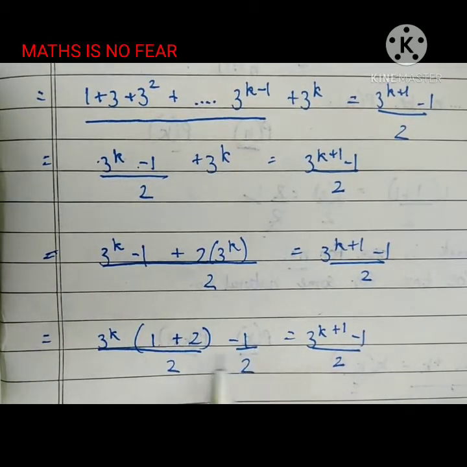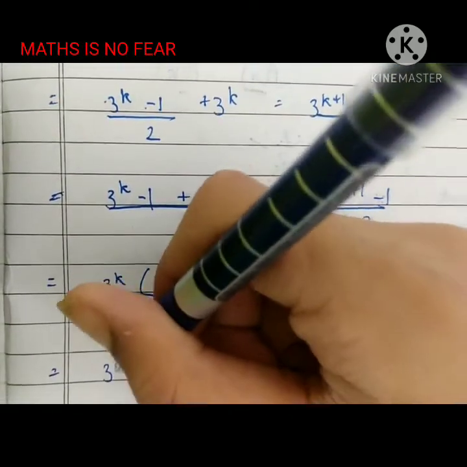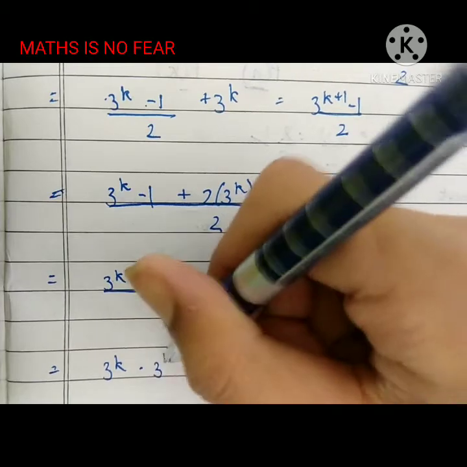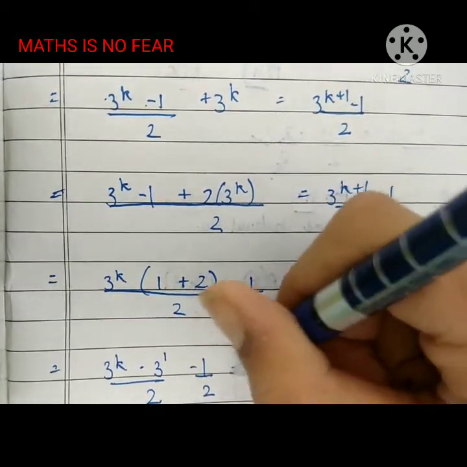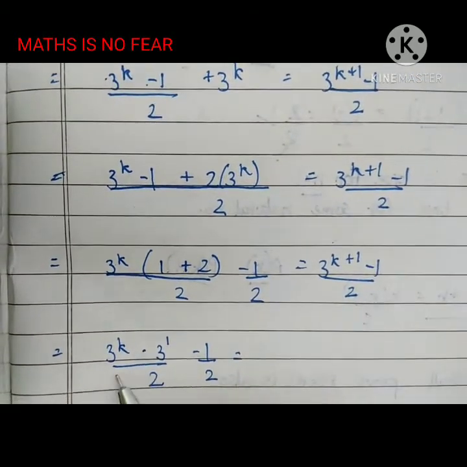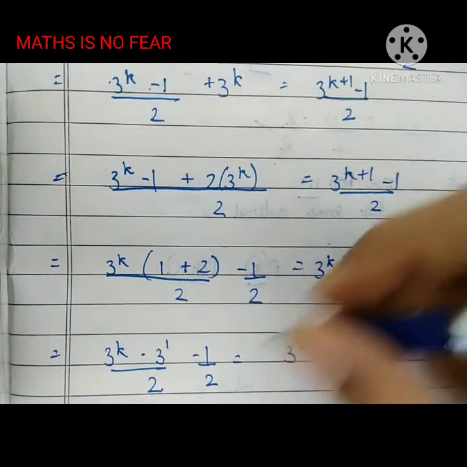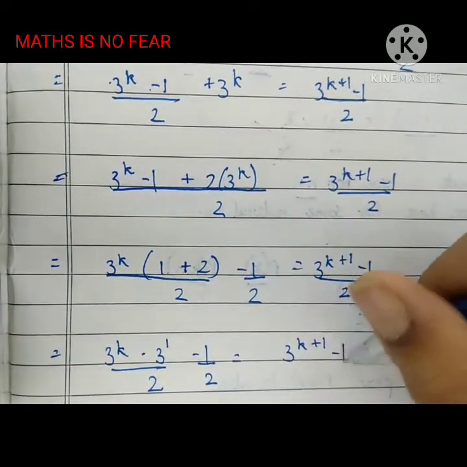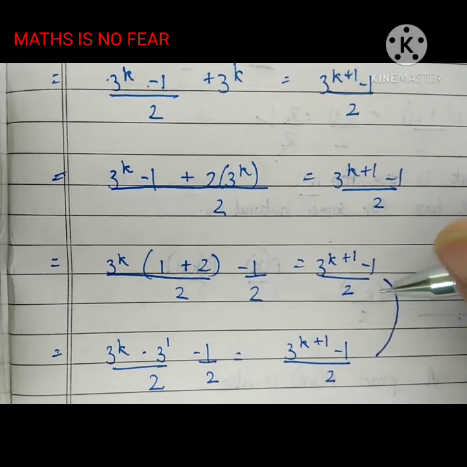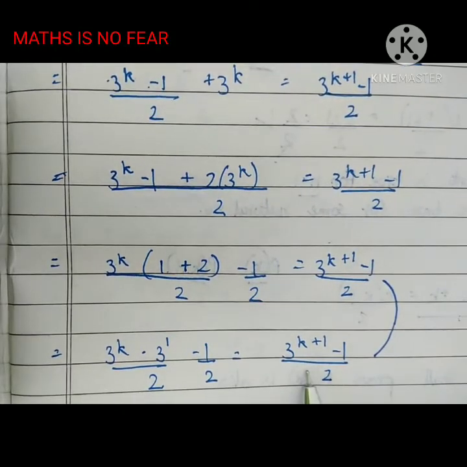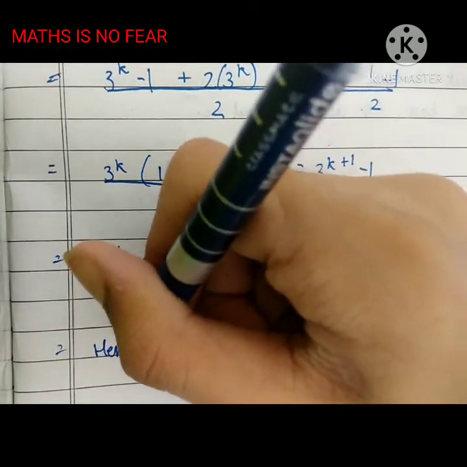But if you solve it, that will be back to the same again. So now I can simplify it as 3^k multiplied by 3^1, over 2, and -1/2 as it is outside. Since 3 and 3 are the same bases, the powers get added, which is k + 1, and -1 is also as it is, over 2. So I have proved that my LHS and RHS are equal. So I have proved my statement. My last statement would be: hence proved.